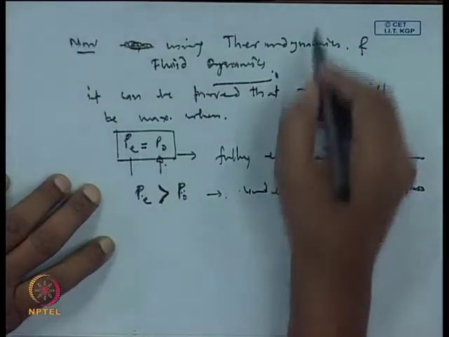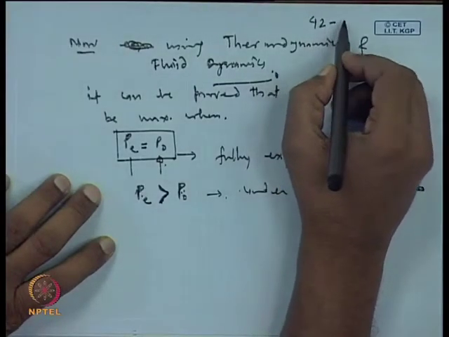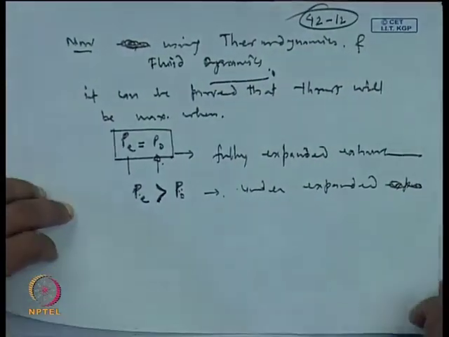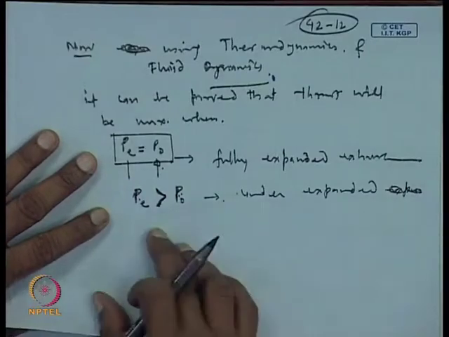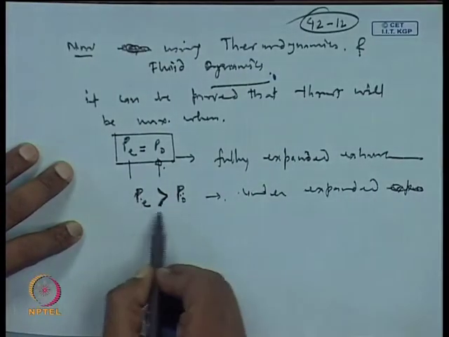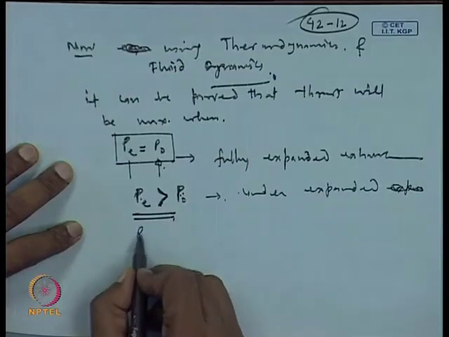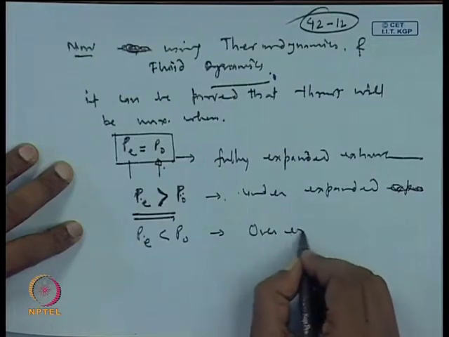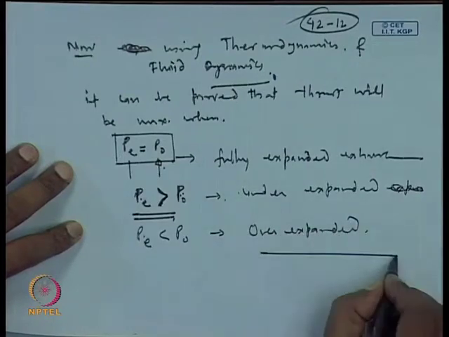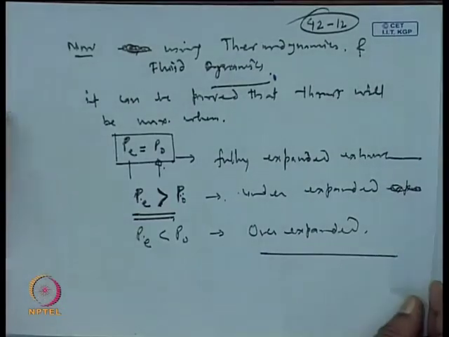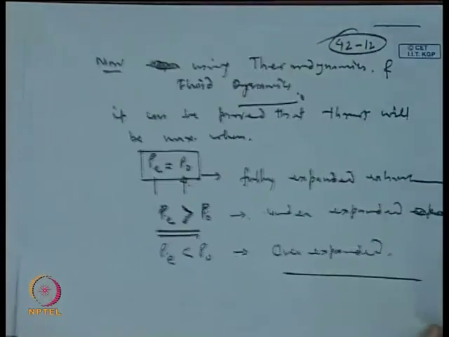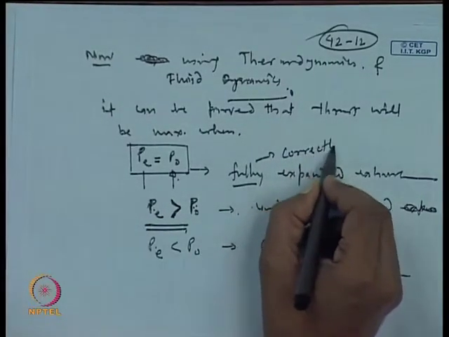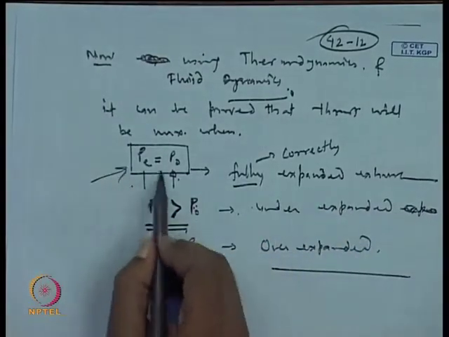Okay, so, we are avoiding this because we do not have enough lecture to include all these details. Now, there can be a situation where P is less than P 0. So, in this situation it will be called over expanded. So, fully expanded, or you can also say this is correctly expanded, and in this situation only we are getting the maximum thrust.